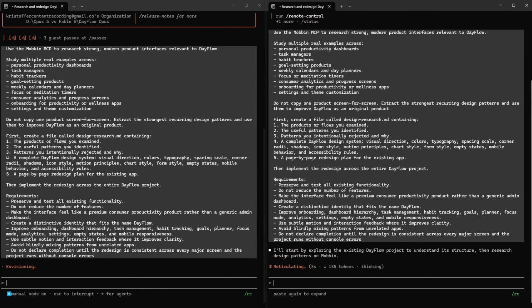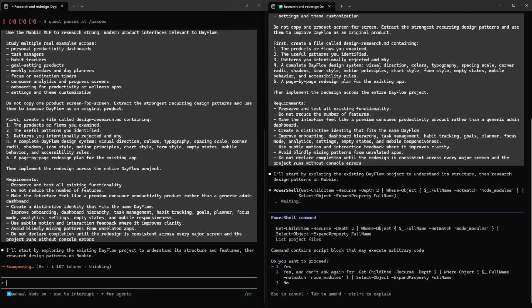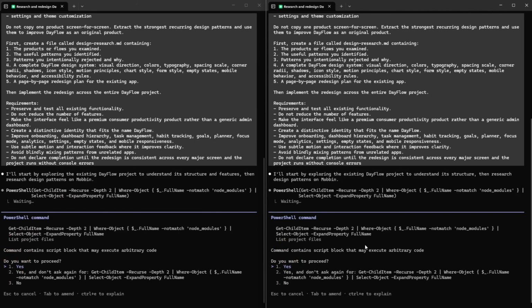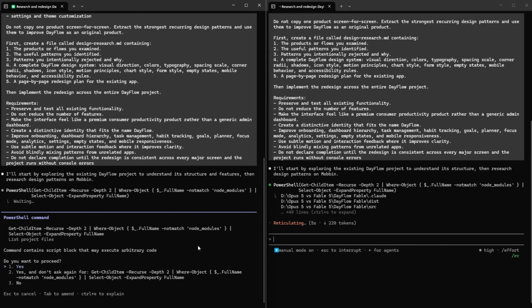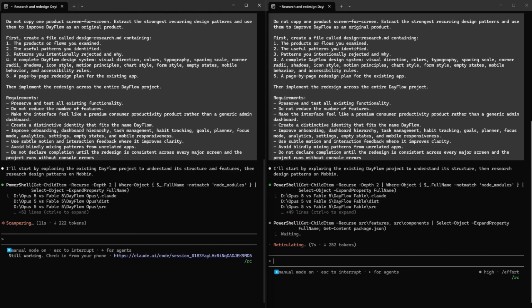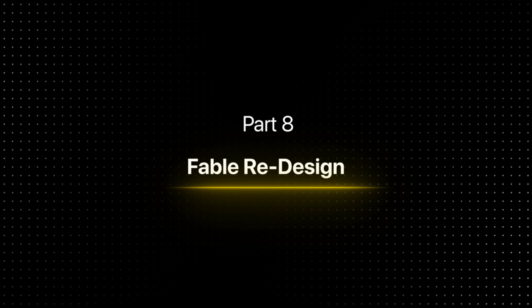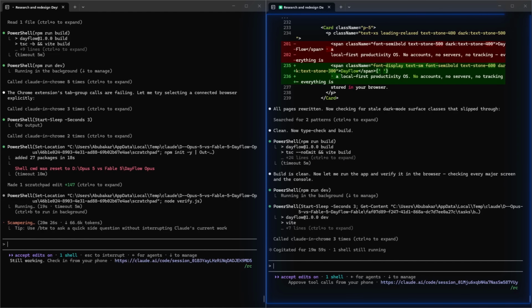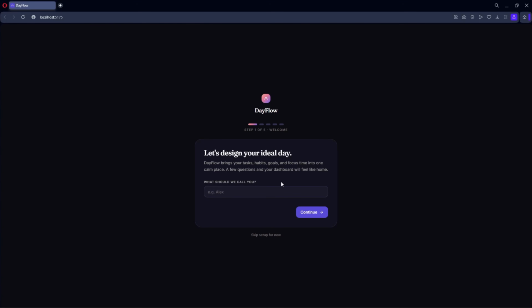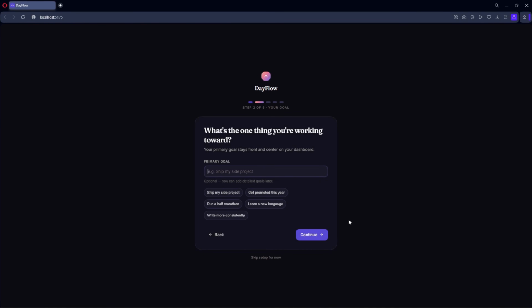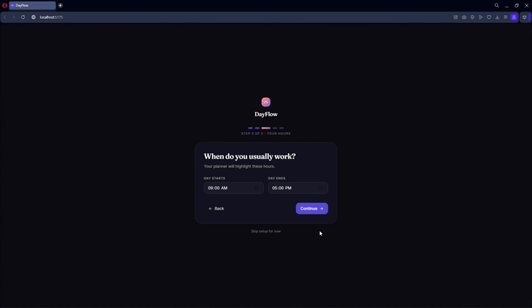This is probably the most interesting stage of the entire comparison. It has to research, make design judgments, preserve functionality, and then refactor a fairly large project without breaking it. So I'll meet you when either model is finished and show you how they edited the UI. Part 8. Fable redesign. Alright, Fable has finished first, so let's take a look at what it made. Oh cool, the design already looks different. Now let me go through the onboarding process again and see what has changed within the app.